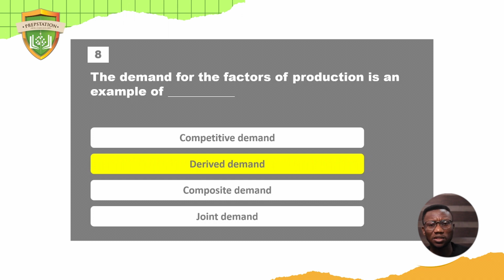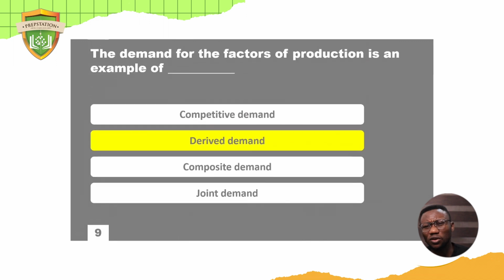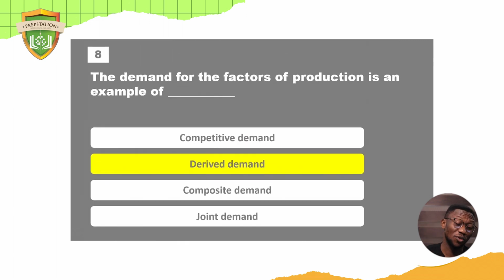Another one is composite demand, talking about demand for products that can be used for multiple things. I'm just going to go back, I made a mistake.